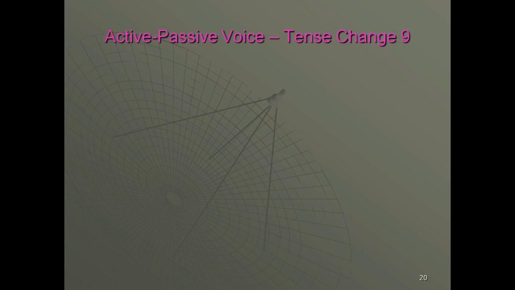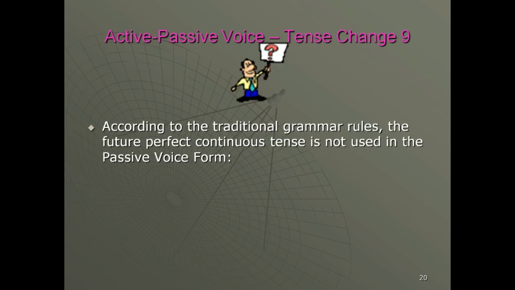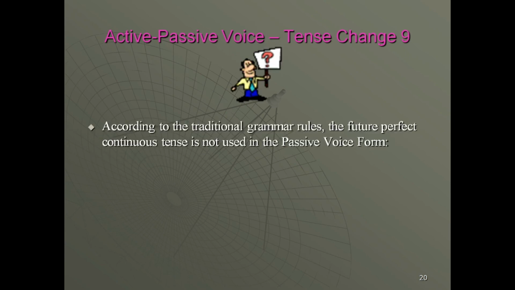Now, then, let's look into active passive voice tense change 9. According to the traditional grammar rules, the future perfect continuous is not used in the passive voice form.